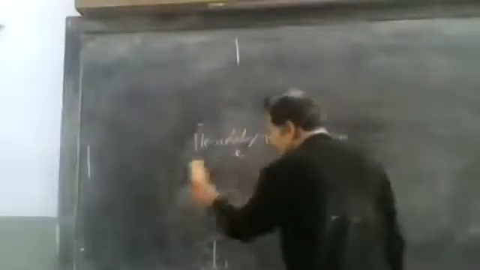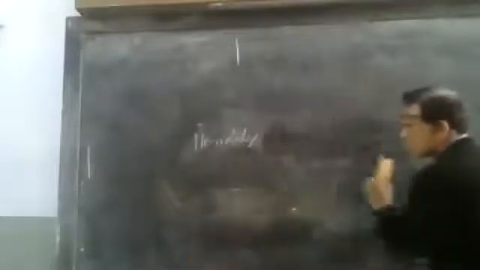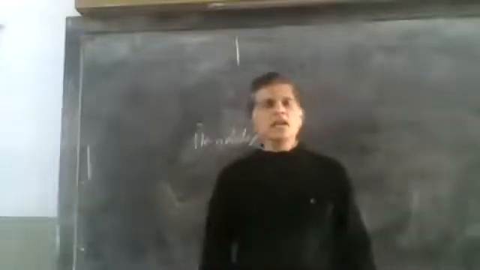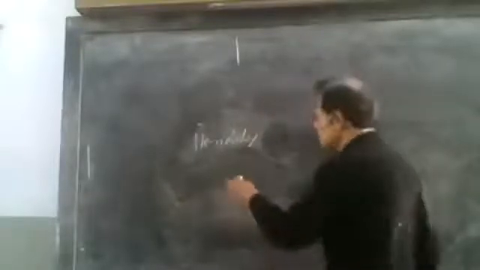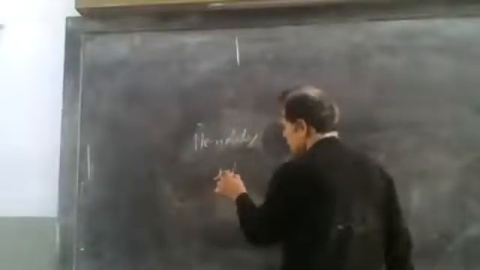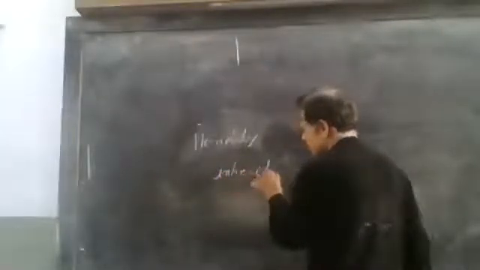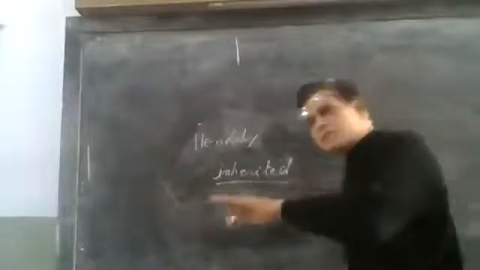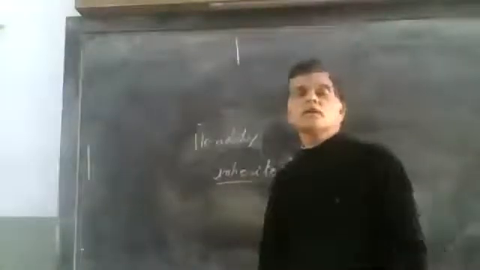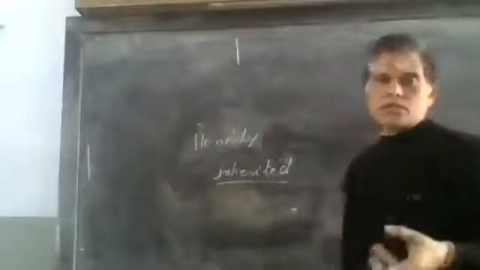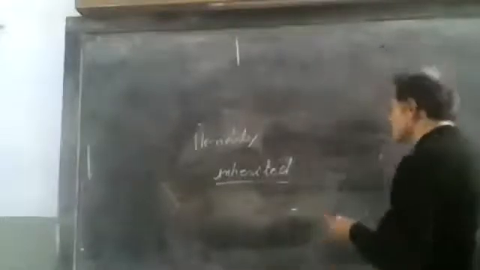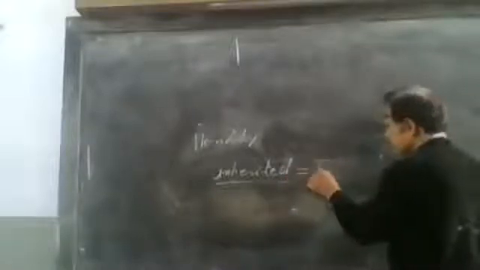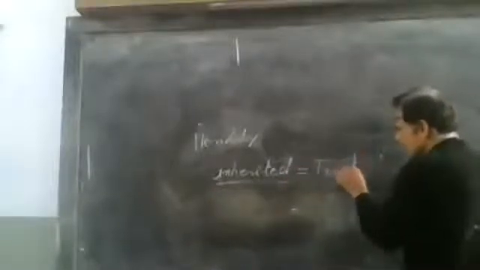The characters which transmit from one generation to another generation are known as hereditary characters or inherited characters. Characters present in the parents that are transmitted to their young ones, the offspring, are known as inherited characters. These characters are known as traits.